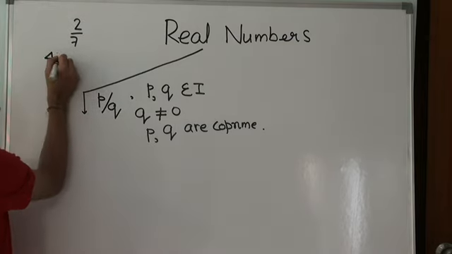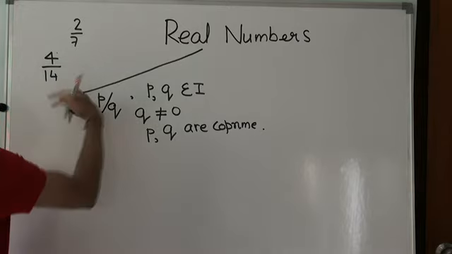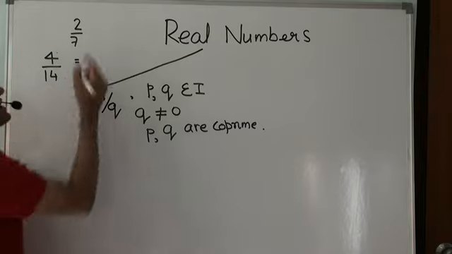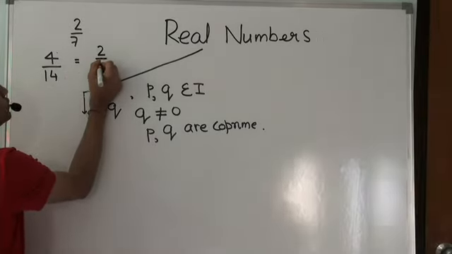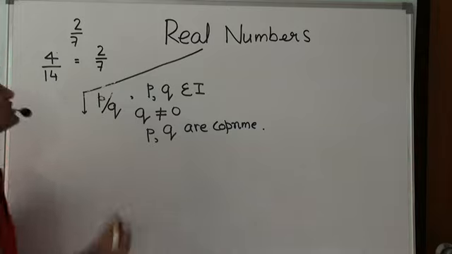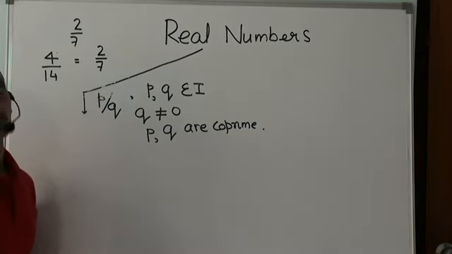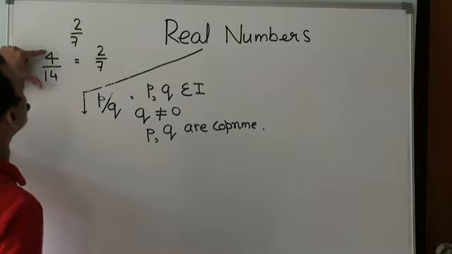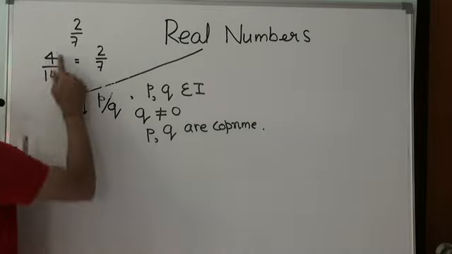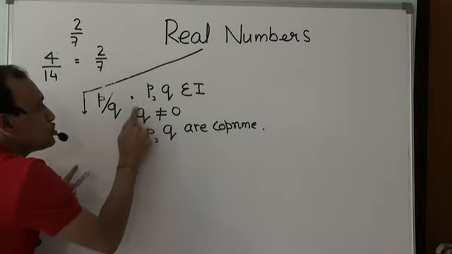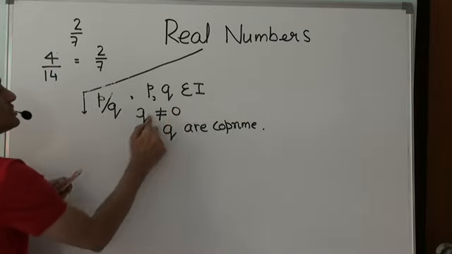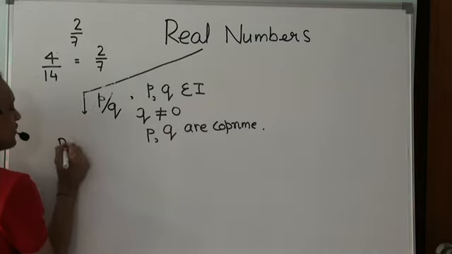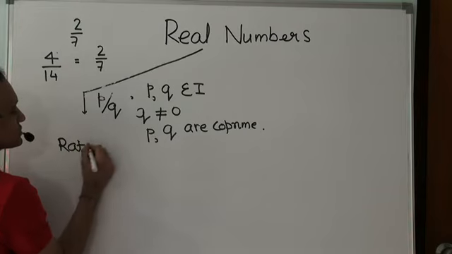However, if you look at 4 by 14, does this belong to the same category? Yes, because this could eventually be expressed in the form P by Q, where P and Q are integers and coprime, with the denominator not being zero. So 4 by 14 and 2 by 7 essentially belong to the same category, because 4 by 14 could be reduced to this format. Such numbers are referred to as rational numbers.